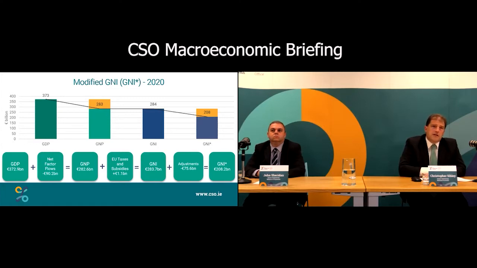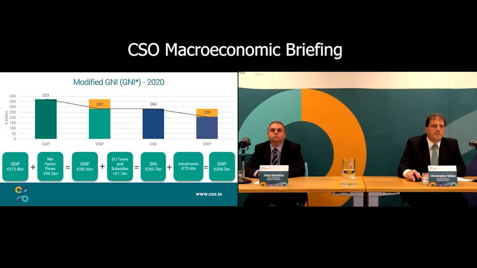And then the deglobalization adjustment comes in, which is mainly taking off the depreciation related to IP and aircraft along with corporate inversion income. That takes us down from GNI to GNI star, down at 208 billion. So that 208 is 56% of GDP. And that's important when we're using that again to divide things by.